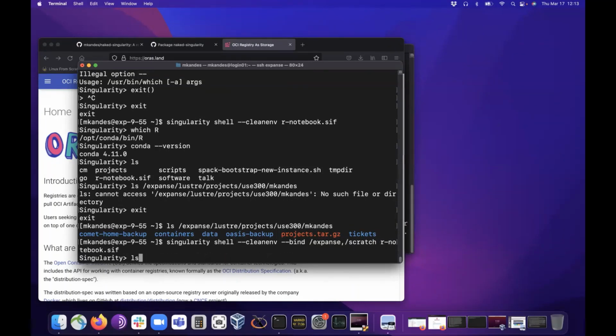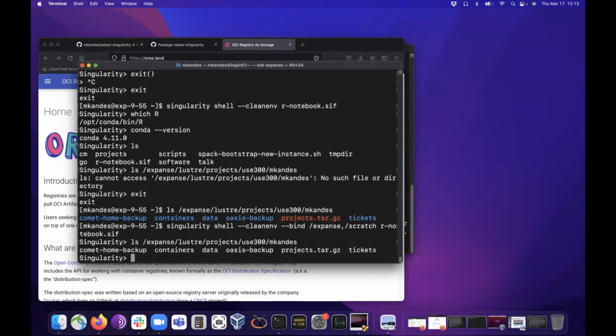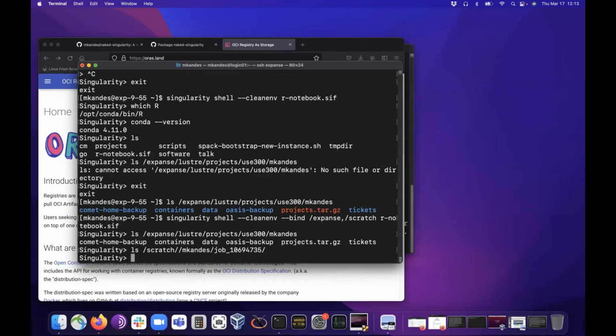So now if I go back and run ls, I can now see outside the container into my Expanse Lustre project storage. Or since I also used the /scratch, I can also see the scratch job directory for the job that I actually have that's running, right? This local directory I can use for temporary storage.